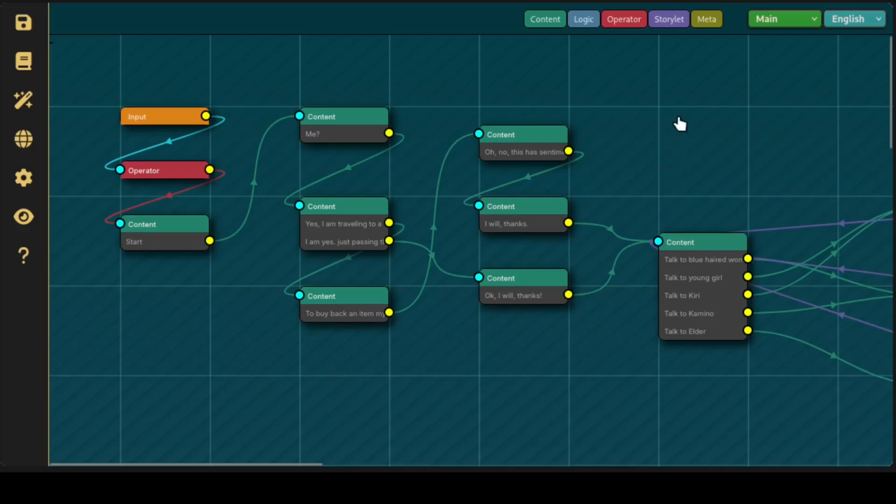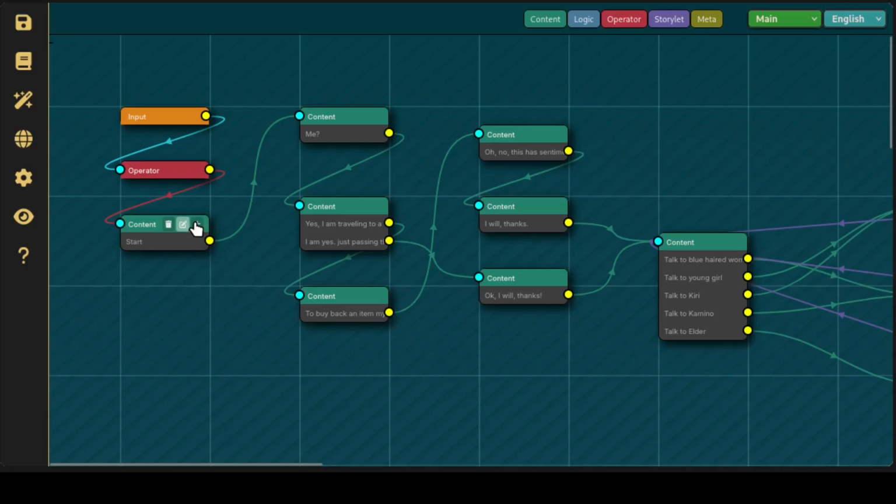It begins in a storylet called main. I'll talk about storylets in a second. It starts at the input node, which doesn't do anything. It links to another node, which links to another node, and this is our first content node. Now, content nodes is what you see on screen,